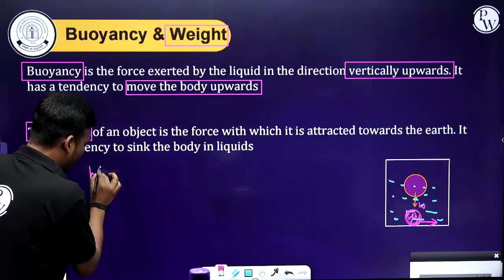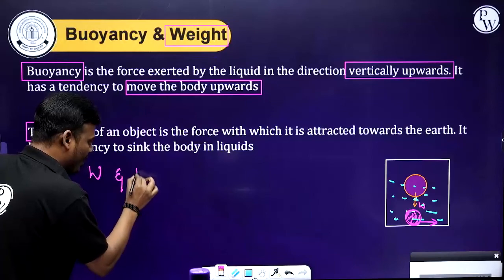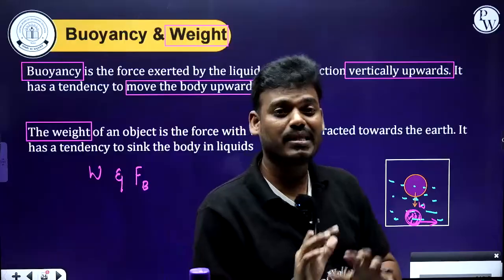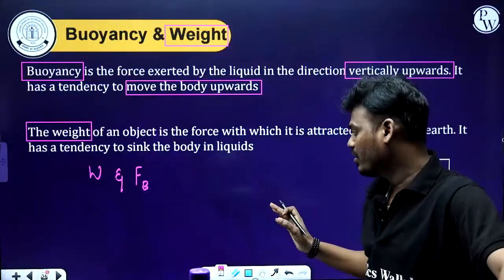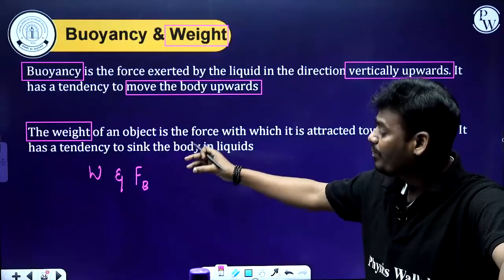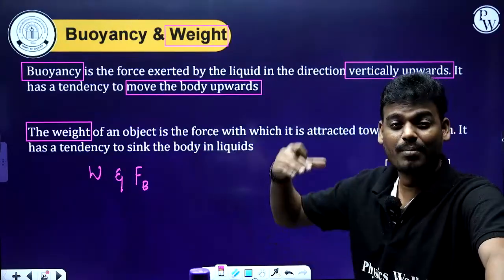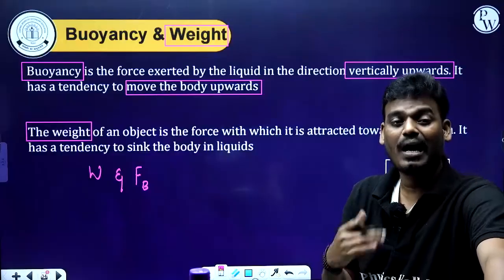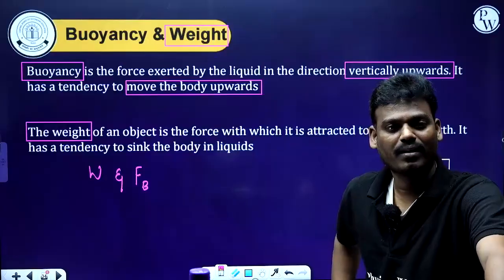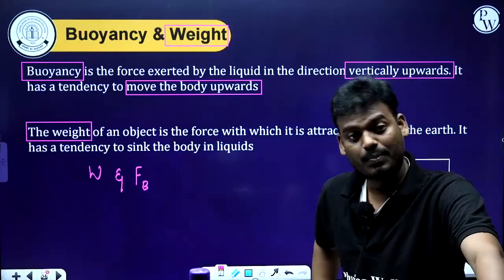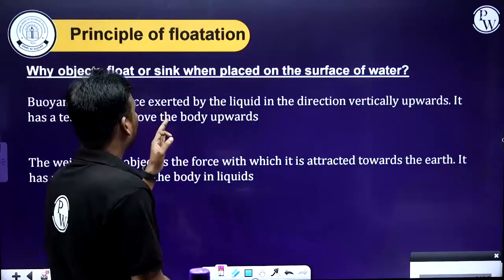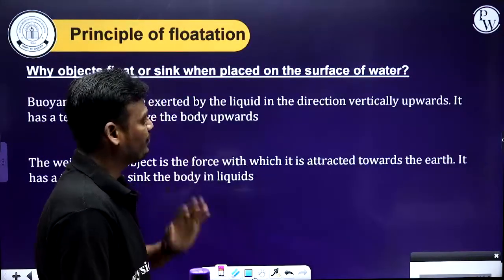Based on the weight of the body and the buoyancy force of a liquid, F_B, the force of buoyancy, the relation between these two will tell you whether the body sinks to the bottom, floats on the surface, or is submerged between the surface and the bottom of the liquid. Shall we see that? Special cases.